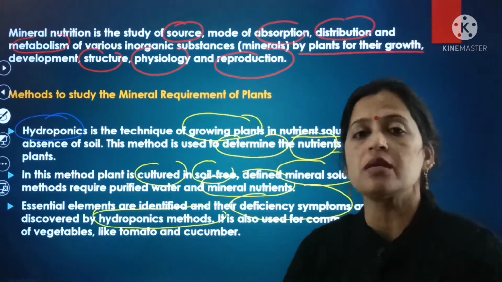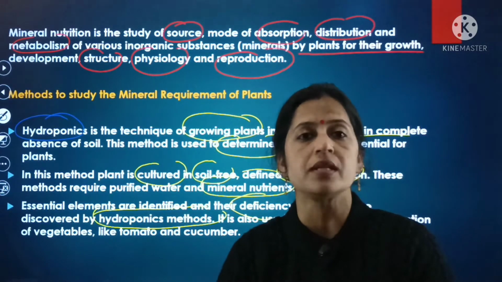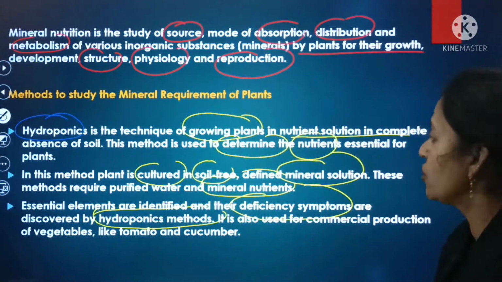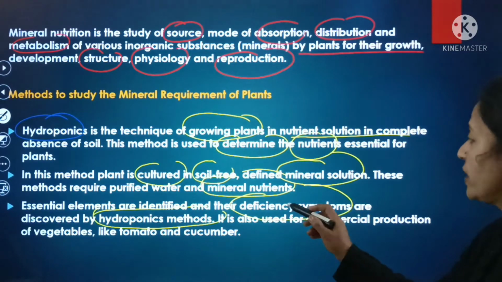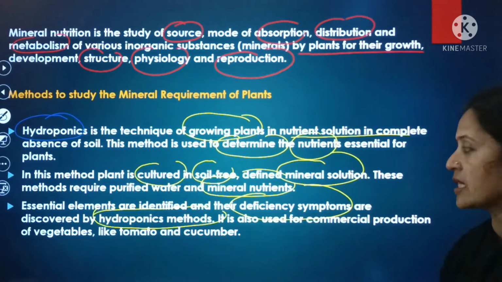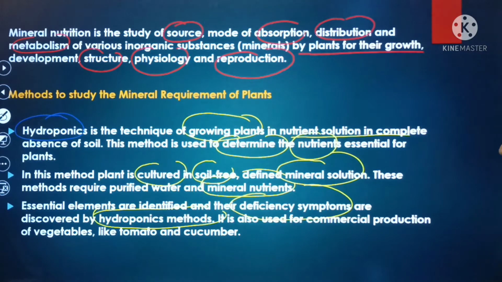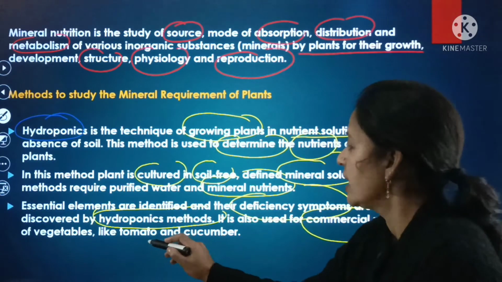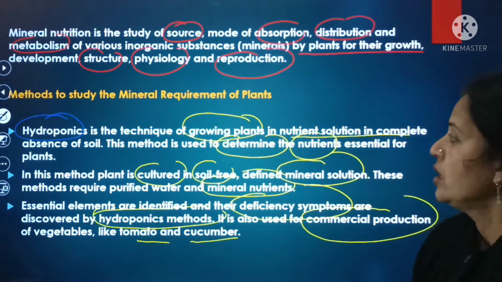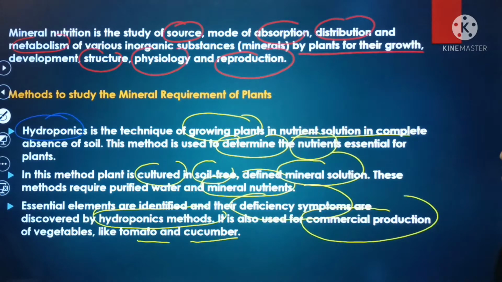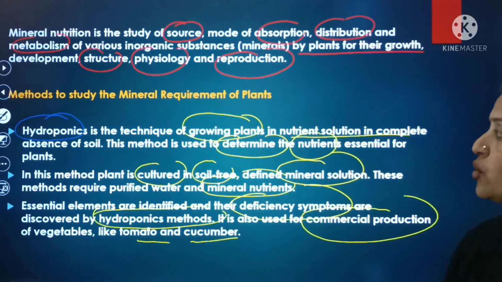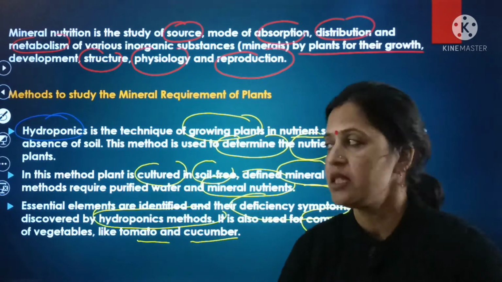And this method is used to determine the nutrients of the plants. और essential elements जो होते हैं that are identified as well as the deficiency symptoms, and these are discovered by the hydroponics methods, and it is also used for commercial production, especially for vegetables like tomato and cucumber. So here बेटा इन नोट्स को आप नोट कर लें. मिनरल न्यूट्रिशन, उसके बाद हम कौन से मेथड्स को अडॉप्ट करते हैं टू स्टडी द मिनरल रिक्वायरमेंट्स ऑफ द प्लांट्स, और उसमें हमने स्पेशली जो टेक्निक देखी है दैट इज द हाइड्रोपोनिक्स टेक्निक.